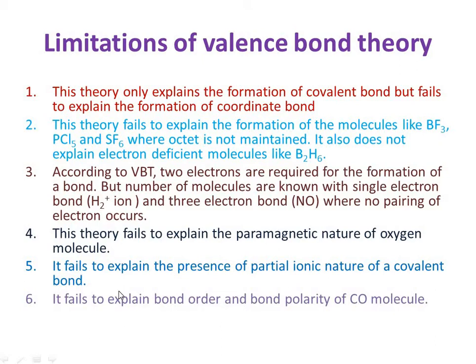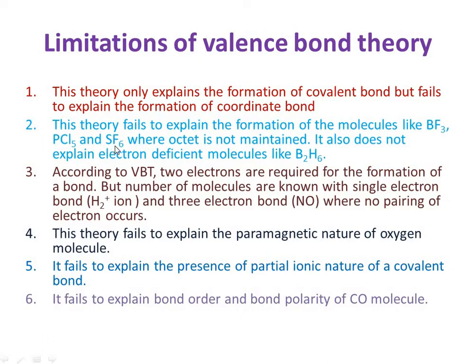Hence, what is the limitation of valence bond theory? The theory means that every atom wants to be stable and tries to complete its octet, but conversely there are many molecules that do not maintain their octet and are still stable, like the BF3 molecule. In the valence shell there are only 6 electrons around the central boron atom. In PCl5, the central phosphorus atom carries 10 electrons. I mean, it is more than an octet.